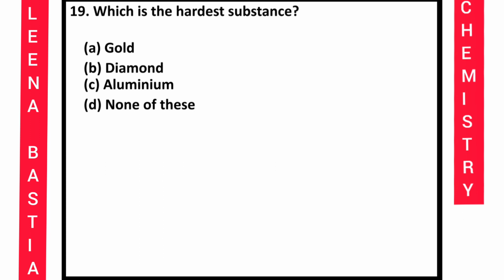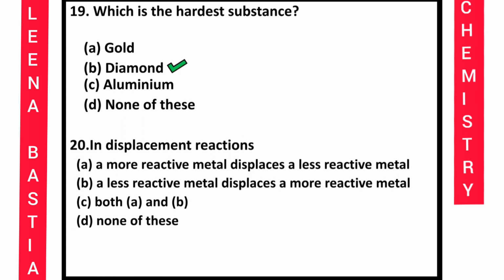Which is the hardest substance? Options are gold, diamond, aluminium, none of this. So here the answer is what? It is diamond, right? So next question and the last question for this particular video, children, just see.